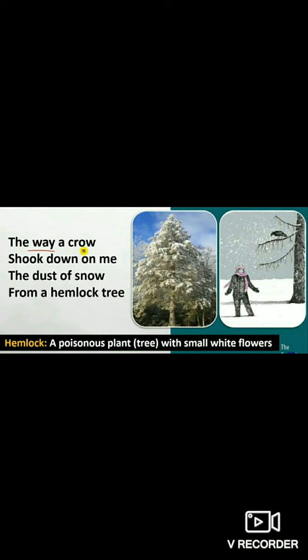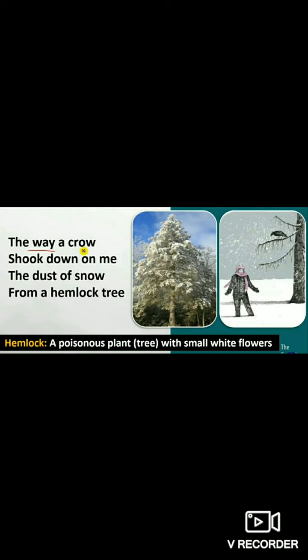So here the poet says that once he was in a very sad mood, very depressive, in a very desperate mood, and he was sitting under a hemlock tree. And at the same time, a crow was sitting on the same tree. You can see in the picture. In the present picture, you have been given 2 pictures.